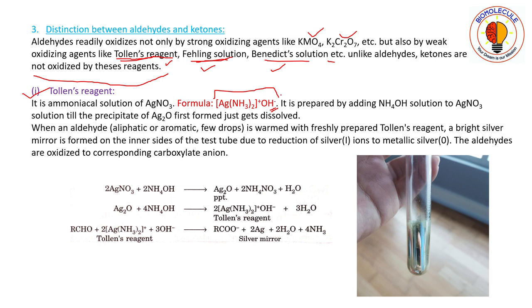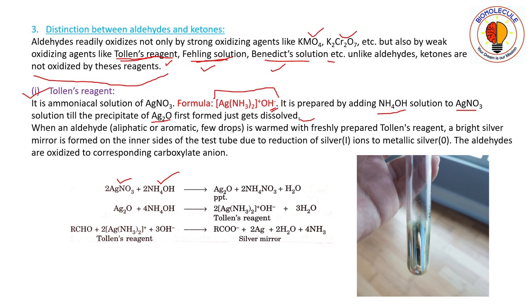Now we will see how it is prepared. It is prepared by adding sodium hydroxide solution to silver nitrate, till the precipitate of silver oxide formed just gets dissolved.